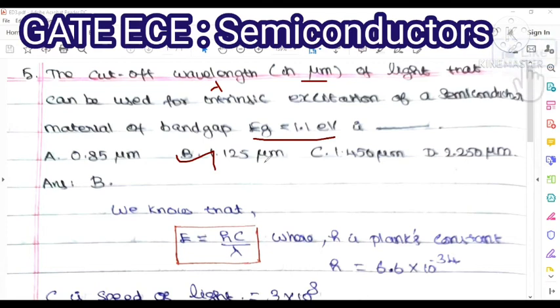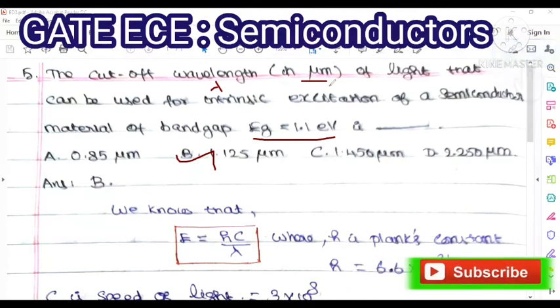Let us check how the answer became 1.125. In this problem, you just find out what parameters are given. The wavelength lambda of light will be given, that can be used for intrinsic excitation of a semiconductor material of band gap Eg, and the Eg value should be given. So we need to find out the energy, that is photon energy, right?